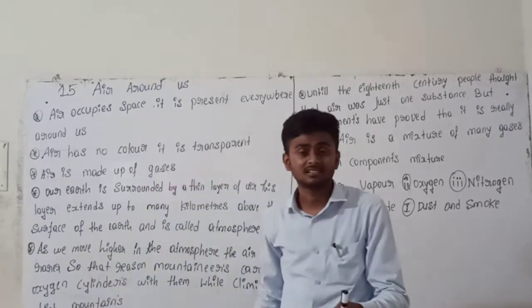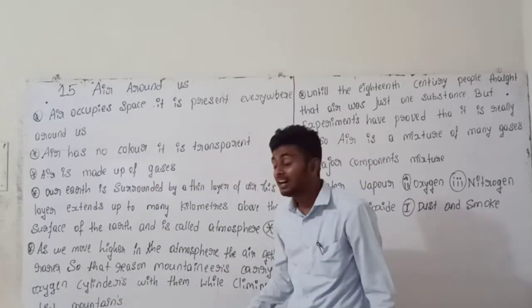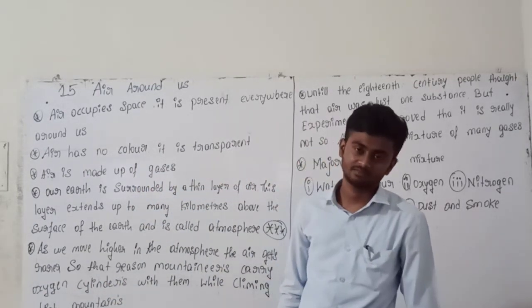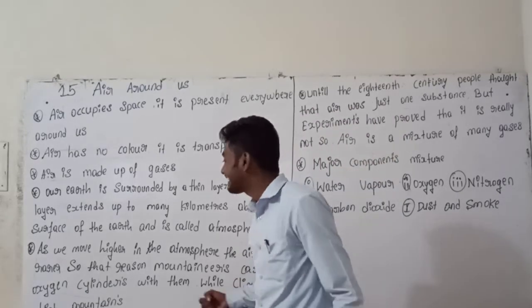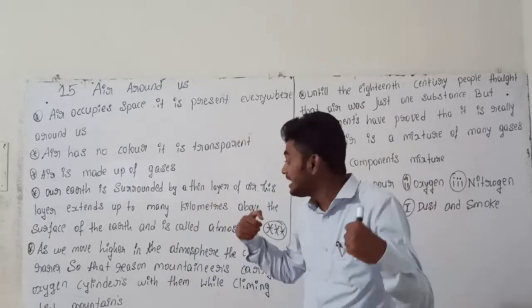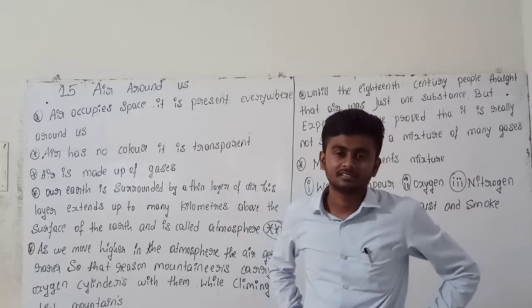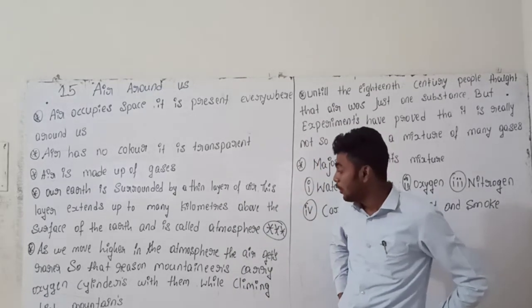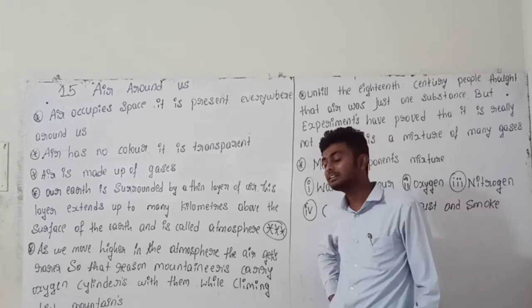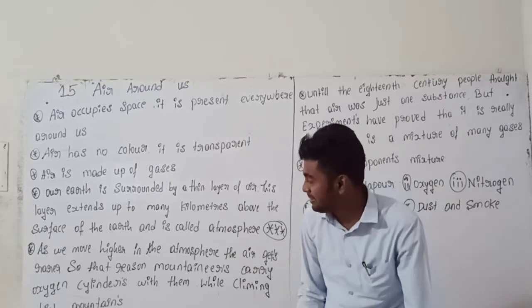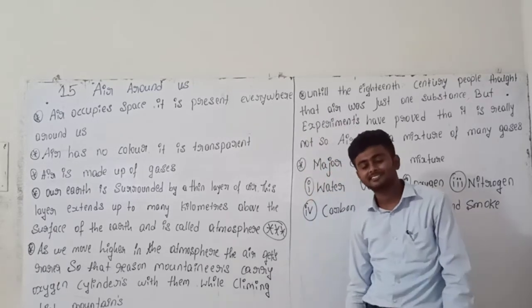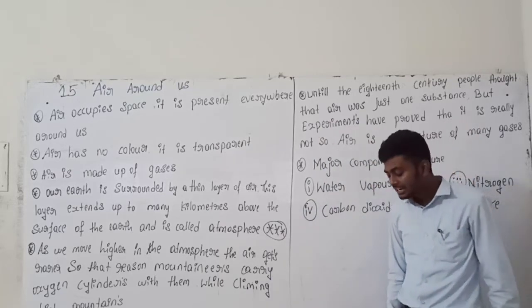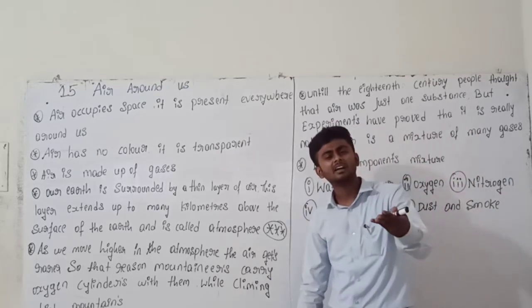So for that reason, mountaineers carry oxygen cylinders with them while climbing high mountains. Why?